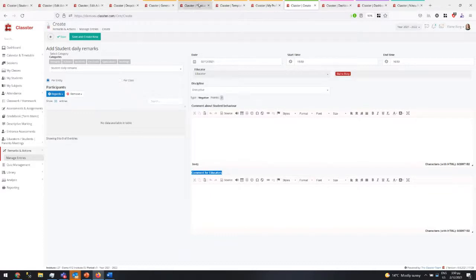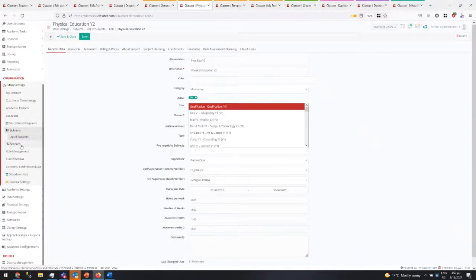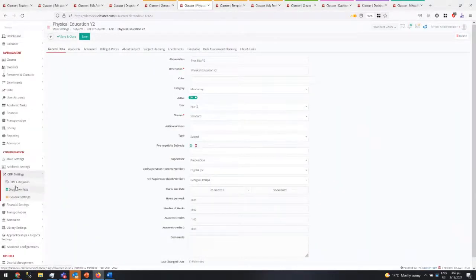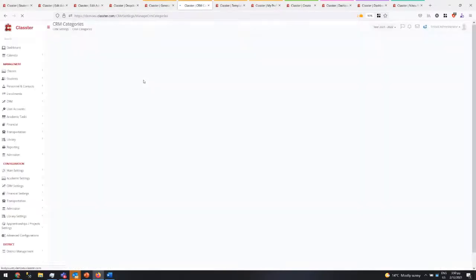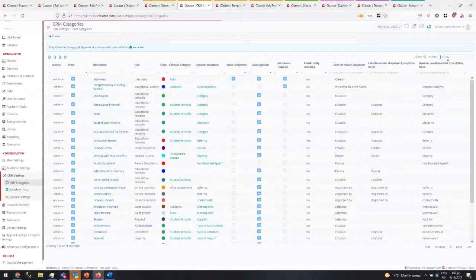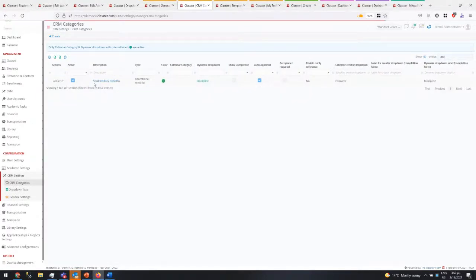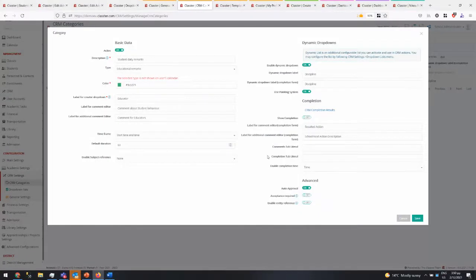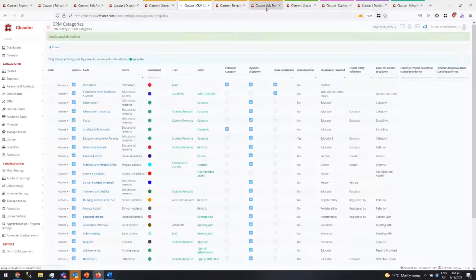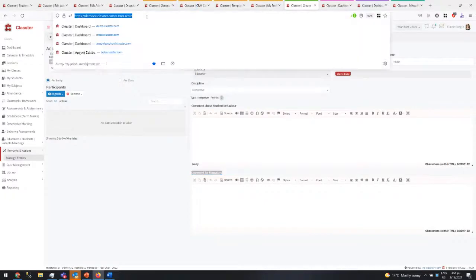I will go to the list of CRM configuration, CRM categories. I will find the daily, and I will open that. And I will say I want to show the completion tab. There will be the 2 labels that I can configure here and put whatever title I want. So I can put label 1, label 2, save.